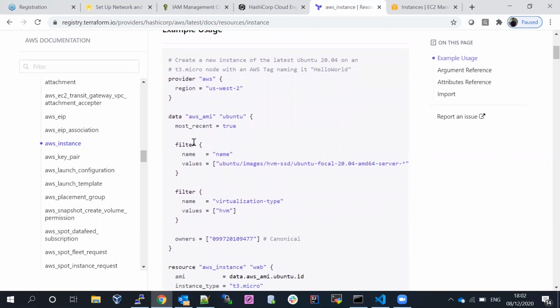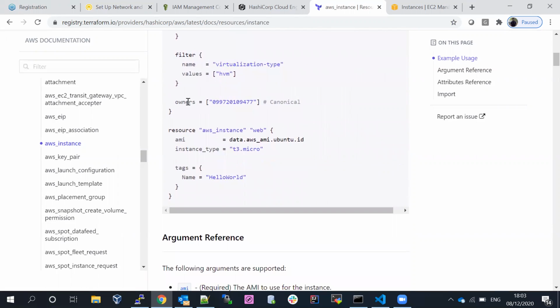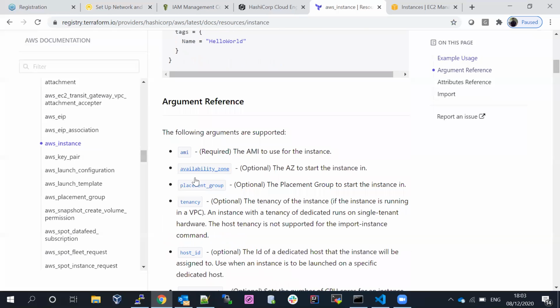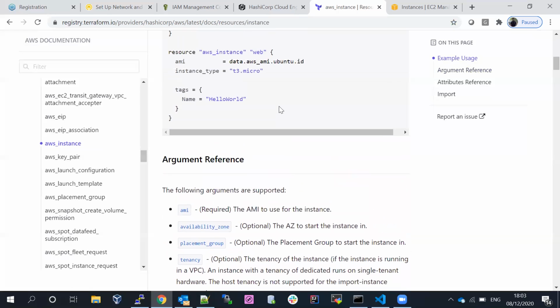Okay. So these are the provider, which is AWS, and the region. If you look here, this is where we want to build the services. If you come down, leave this one; we'll talk later about what is meant by data source and all that stuff. This is the syntax, the code to build the Terraform services. This is the basic syntax. If you want to pass arguments, there are a lot of arguments available. We can pick them up later, but this would be the basic one.